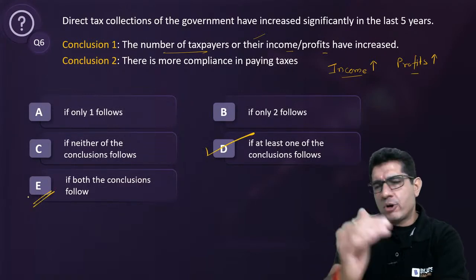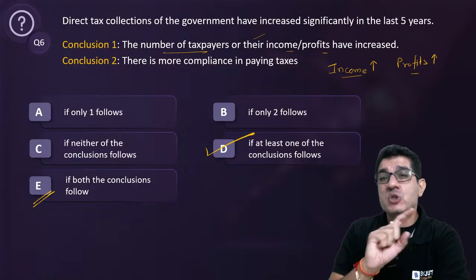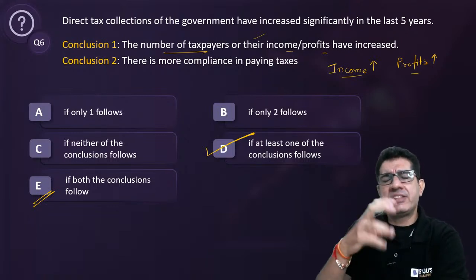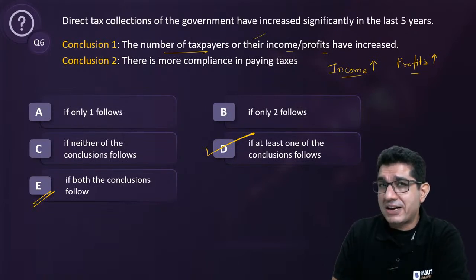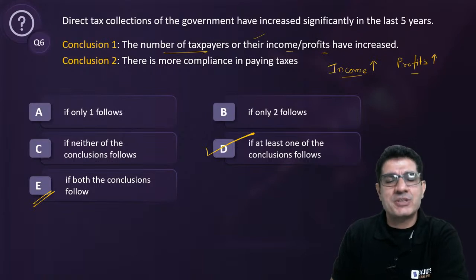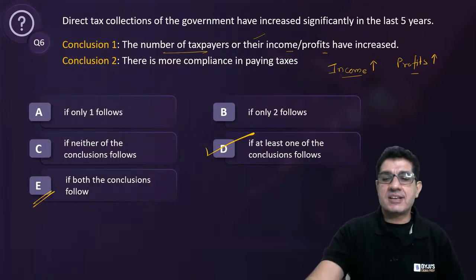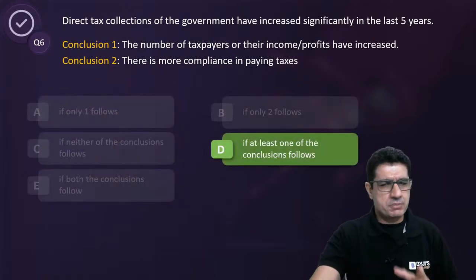So are you sure that the compliance has gone up and the increase is not due to higher incomes or higher profits? You cannot be sure of that, right? And that is why in this question it will be D and not E. Here is the next one. So question number 6, answer D.